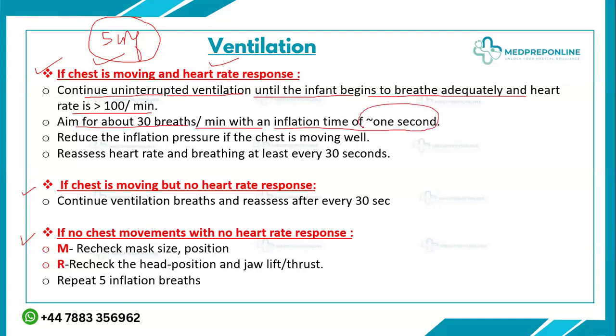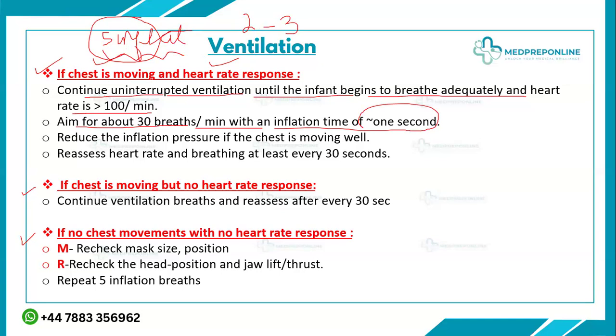Then you will stop the ventilation and put the baby on oxygen or CPAP, depending upon the situation, and aim for about 30 breaths per minute with an inflation time of 1 second. Remember that the initial breaths are called inflation breaths because our whole purpose is to open and inflate the lungs. So one inflation breath is about 2 to 3 seconds. You have to give all this pressure to open, sorry, inflate the lungs.